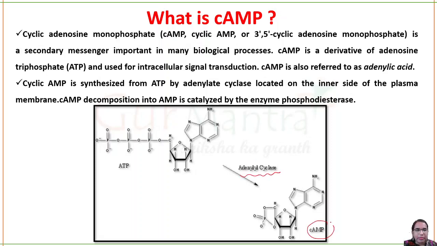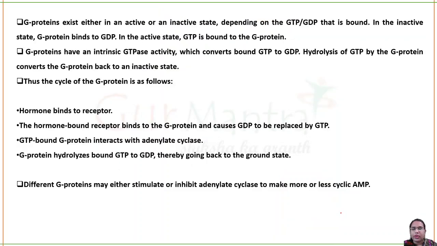you are getting cyclic AMP. G protein exists either in an active or an inactive state. If it is bound to GDP, it is inactive in nature, and if it is bound to GTP, it is active in nature. So in the active state, the G protein will be bound to GTP. This should be very clear. Also, you should know that G proteins have ATPase-like activities.